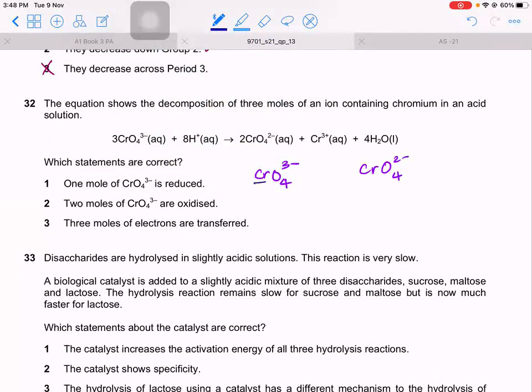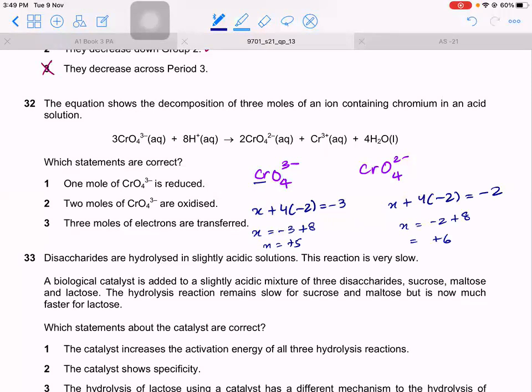So let's find the oxidation state of Cr. X plus 4 times minus 2 is equal to minus 3. X plus 4 times minus 2 is equal to minus 2. X is equal to minus 3 plus 8. This comes out to be plus 5. X is equal to minus 2 plus 8. So this comes out to be plus 6.